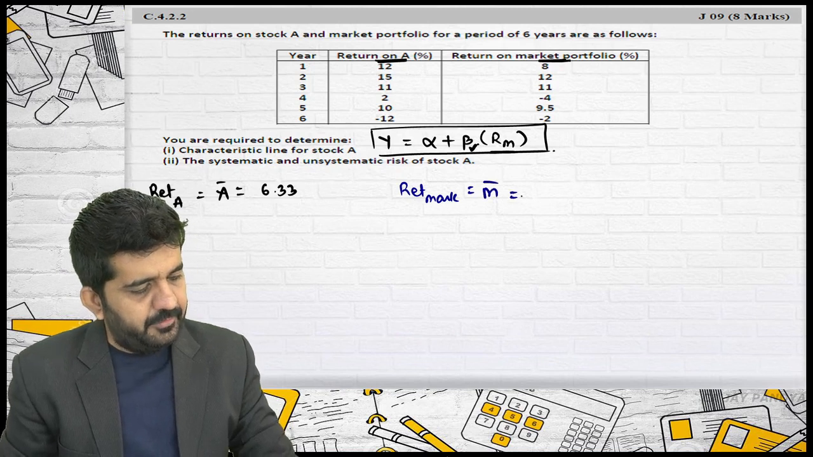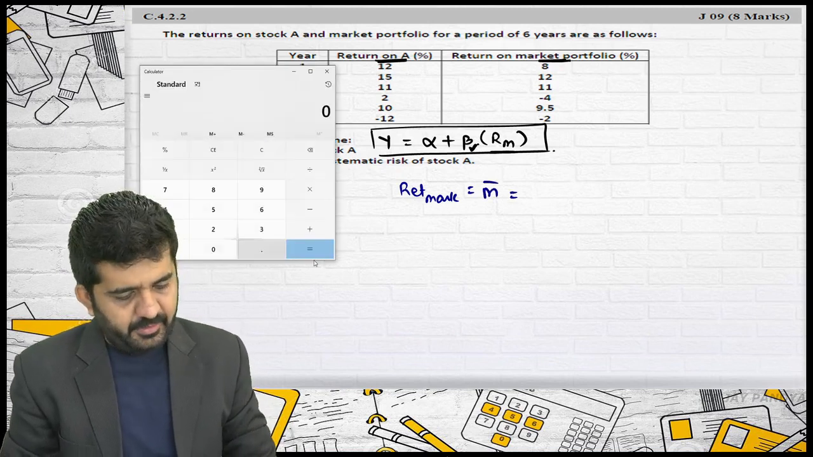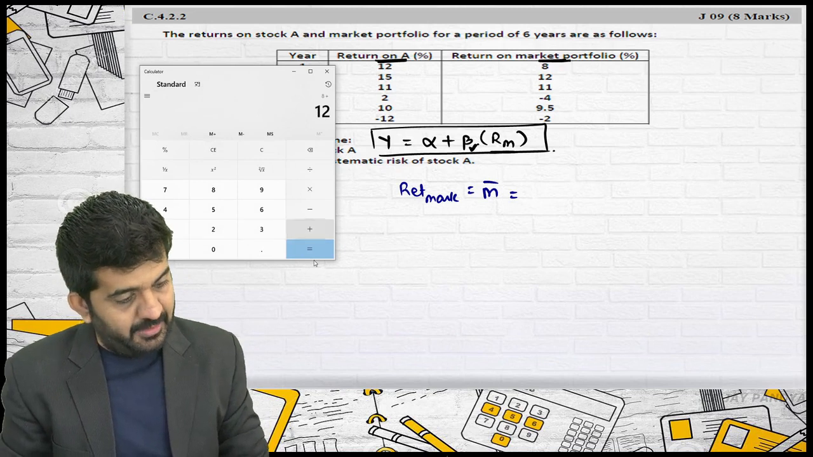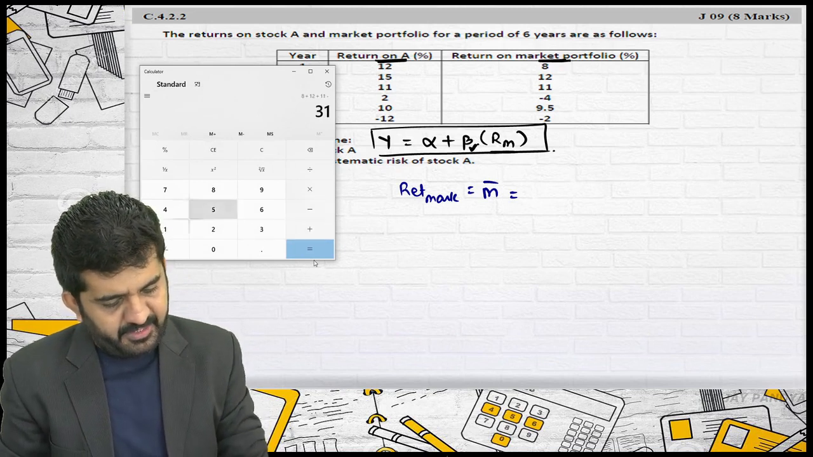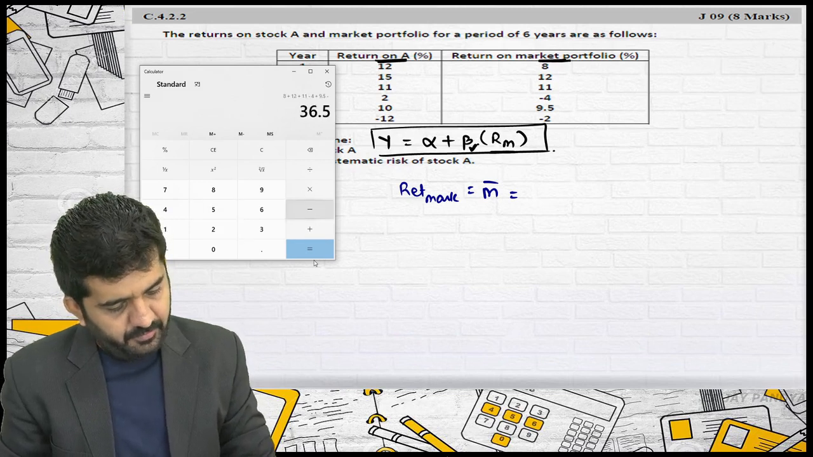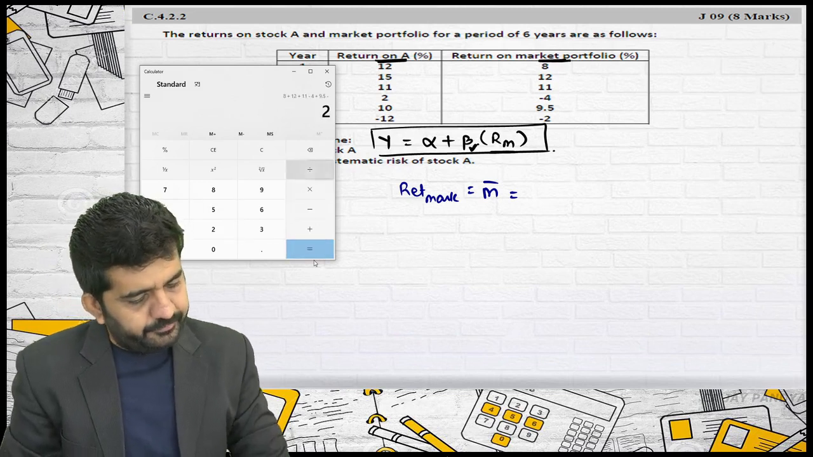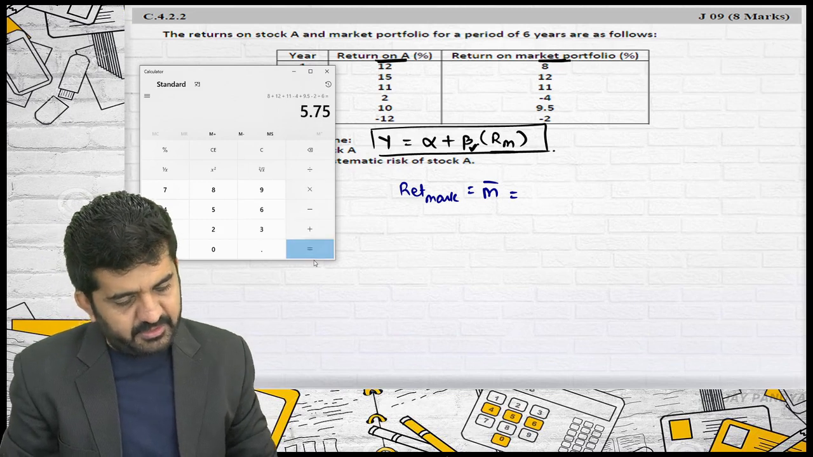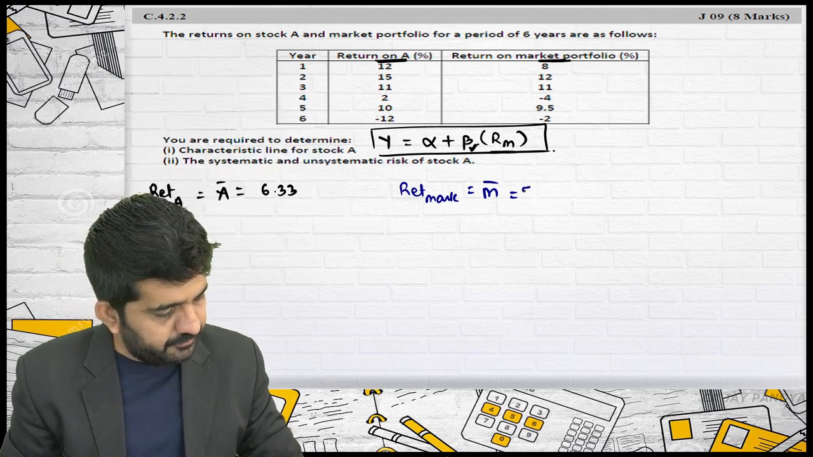Or M bar. It is 8 plus 12 plus 11 minus 4 plus 9.5 minus 2 divided by 6. It is 5.75.